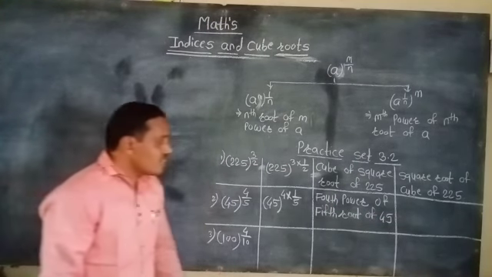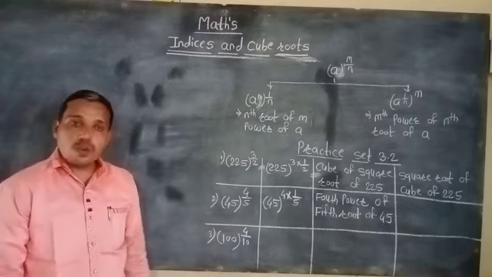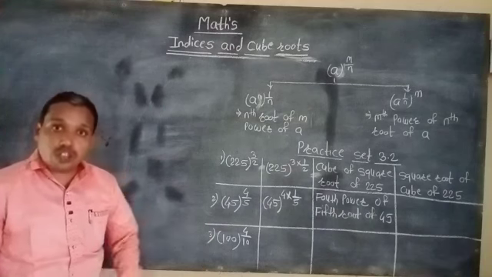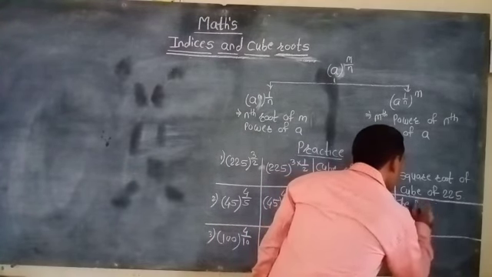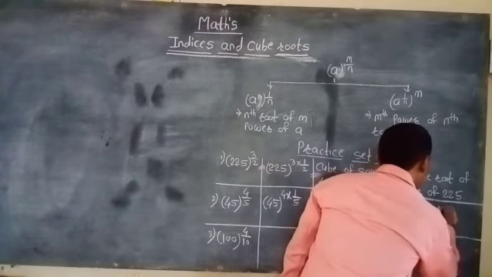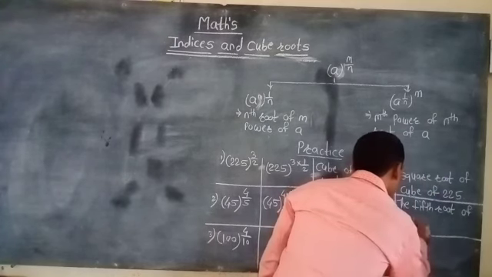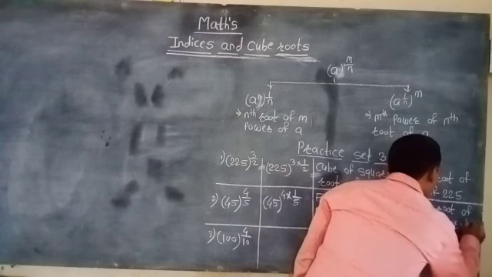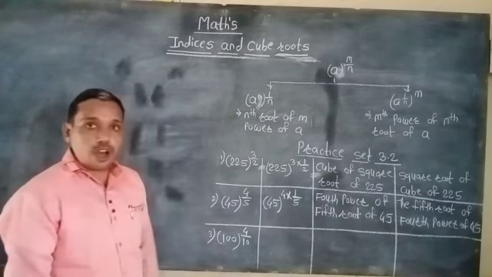That means we get the statement fourth power of fifth root of 45, and if we think about the 1 by 5 fifth root first, then we can write down the fifth root of fourth power of 45, the fifth root of the fourth power of 45.